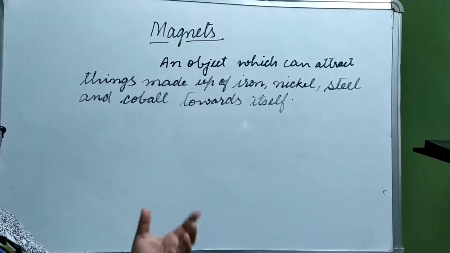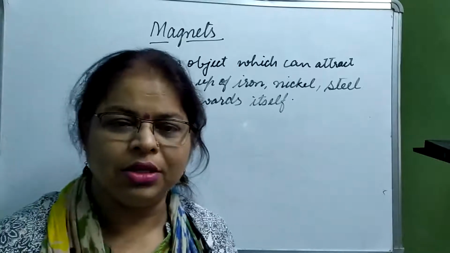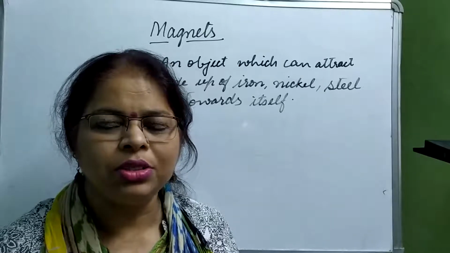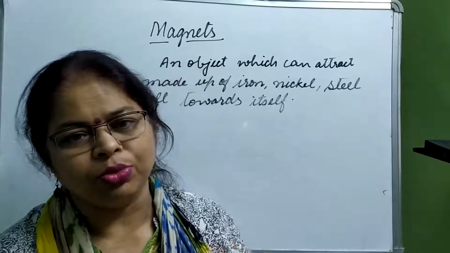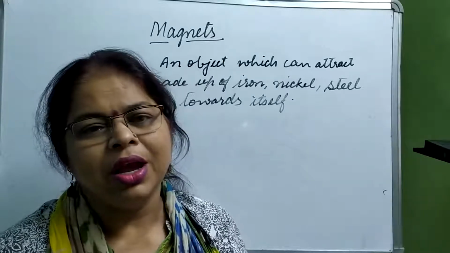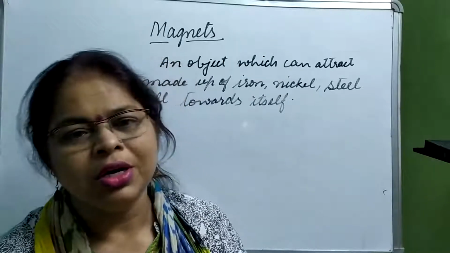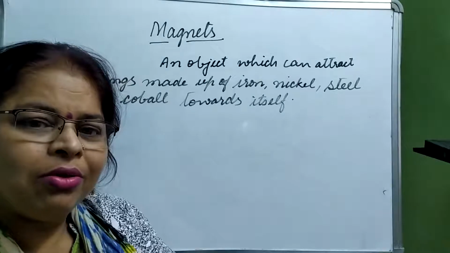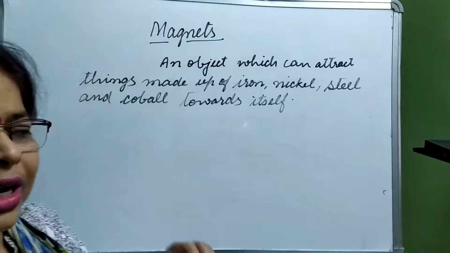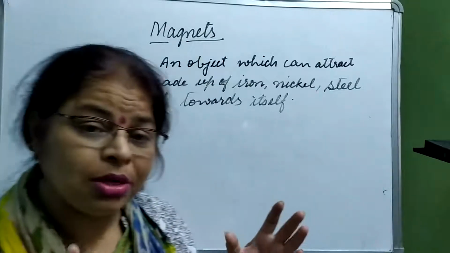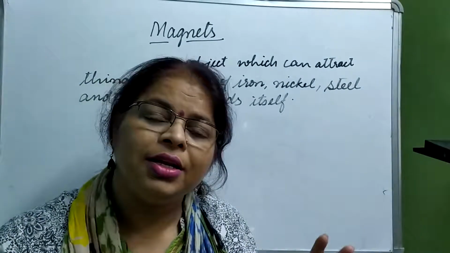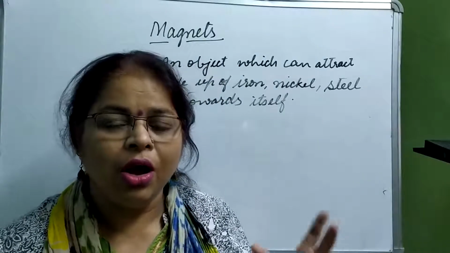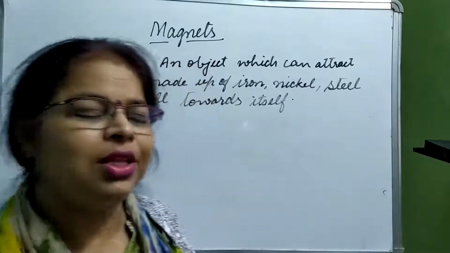Then you are going to learn about the different poles of a magnet. How many poles does a magnet have? It has two poles. What are the two poles? The North Pole and the South Pole. And how they are given these names. Then what are the different properties of a magnet? That also you are going to study. Then you will be surprised to note that the earth in itself is a very huge magnet. So, how the earth behaves like a magnet, that also we are going to study in this chapter.